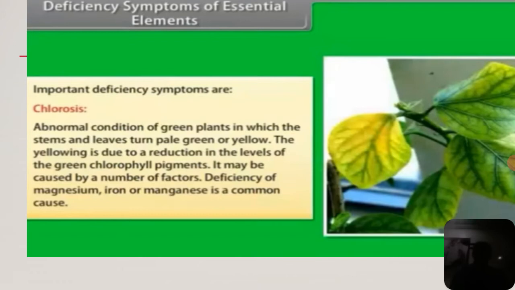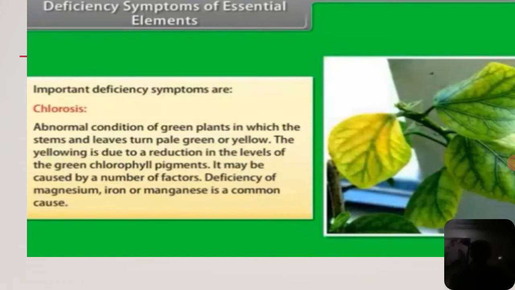It may be caused by a number of factors. The deficiency of magnesium, iron or manganese is a common cause. We just discussed the importance of these micronutrients, and in the previous classes we discussed the macronutrients. If any element is deficient, it will affect the morphological development of the plant. For example, the leaves turn from green to yellow in color, because of the reduction of chlorophyll molecules in the leaves due to the deficiency of any one of these elements, like magnesium, iron or manganese.